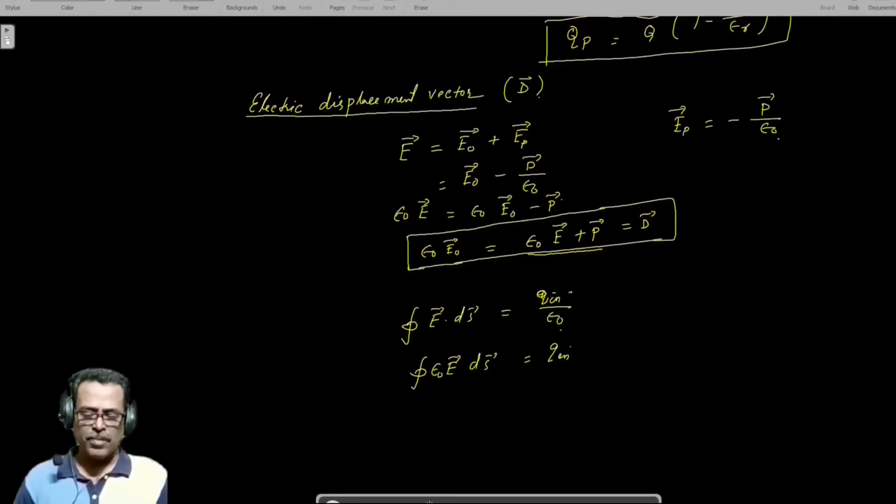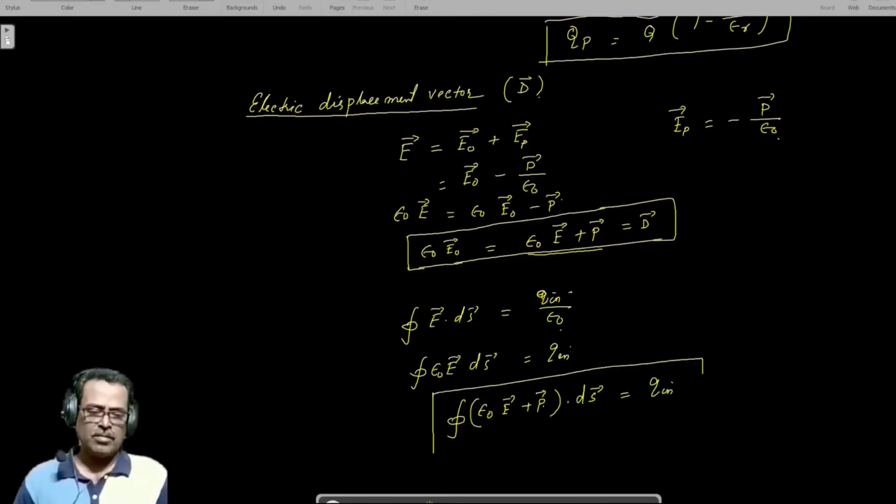If we apply Gauss's theorem inside a dielectric, then it will be the integral of epsilon 0 E plus P ds is equal to Q in. Clear? This Q in is called Q free.